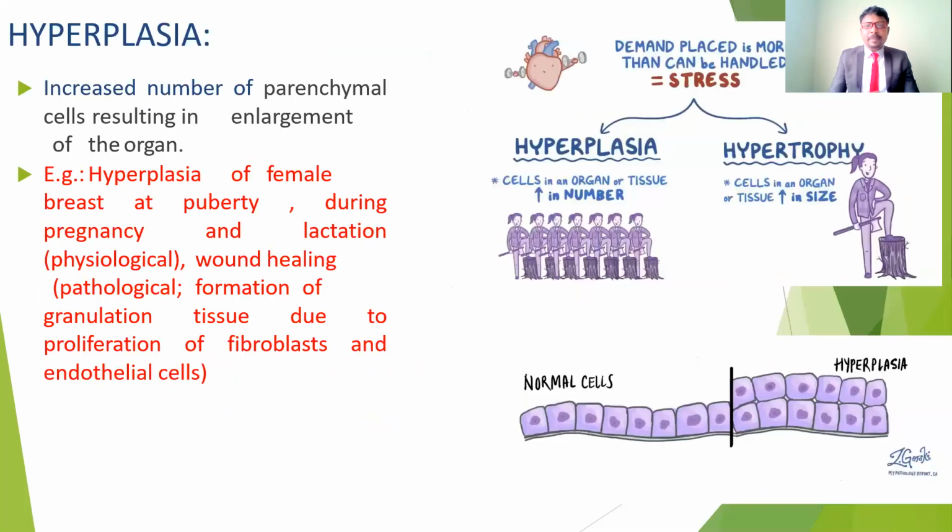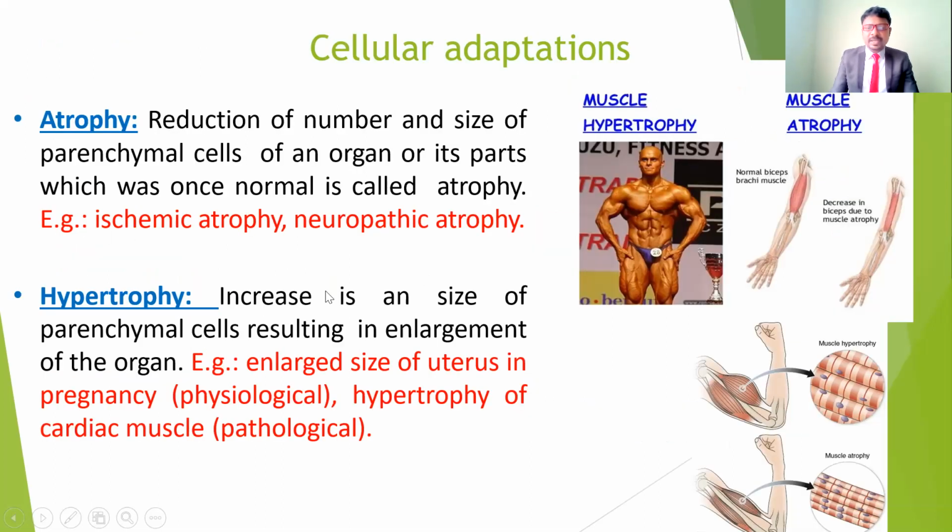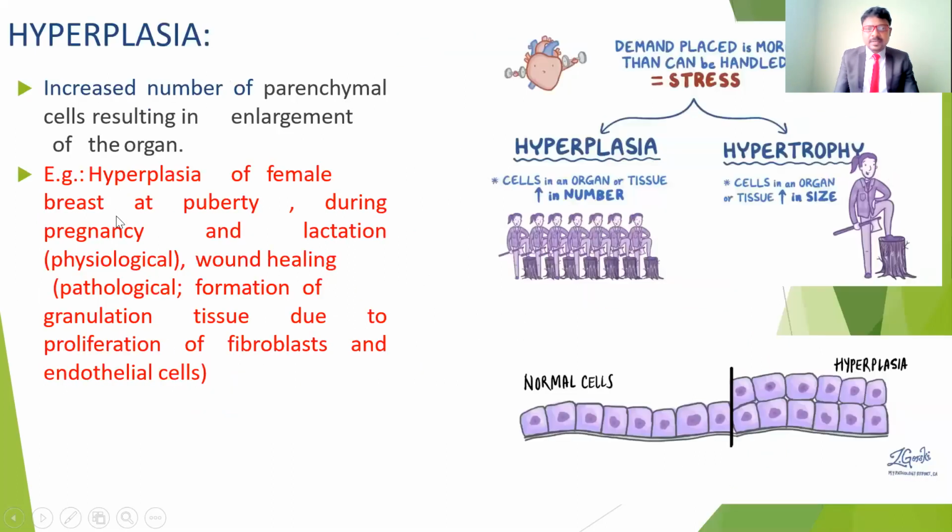Coming to hyperplasia, another type of cellular abnormality is hyperplasia. Hyperplasia means an increase in the number of the parenchymal cells, resulting in the enlargement of the organ. Just now we saw that in hypertrophy only the size of the parenchymal cells increases, but here the number of parenchymal cells increases. You can see the image and understand the difference between hyperplasia and hypertrophy. In hyperplasia, the number of cells is increased in the tissues.